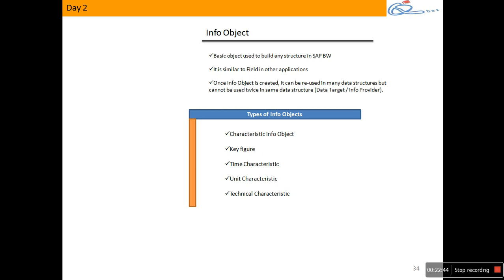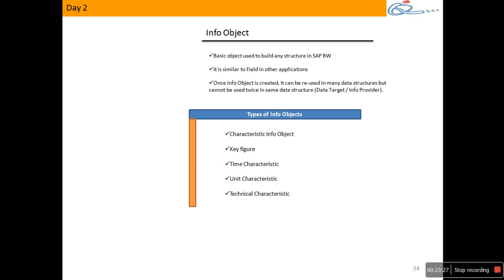Or let's say you worked on ABAP, so you know what is a database table, you know what is a column. Or BO, you know what is a dimension or a measure. Each column is what we refer to as a field. Right? In the source systems or in the source applications, each column of a table they refer to as a field, and the same field in BW we refer to as info object. Clear? So each column of a table in BW we refer to as info object, whereas in source they refer to it as a field of a column of a table. Yeah. Clear?